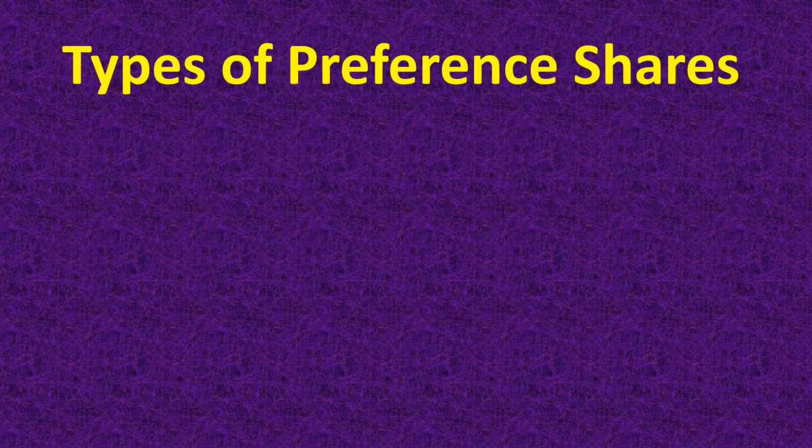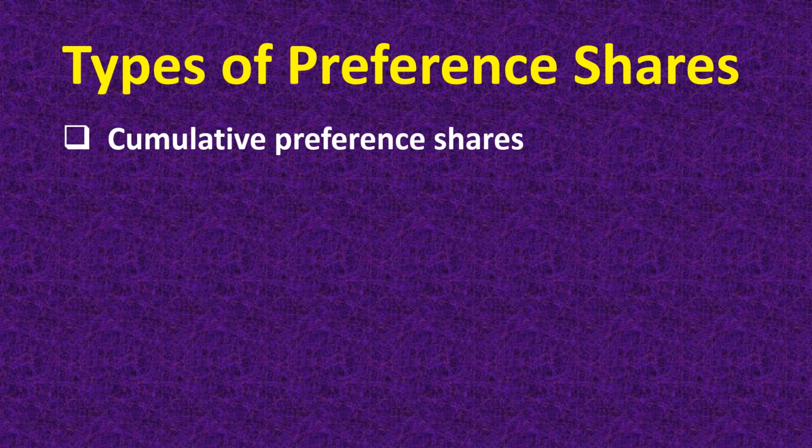There are different types of preference shares. Let us see which are these types. First one is cumulative preference shares.